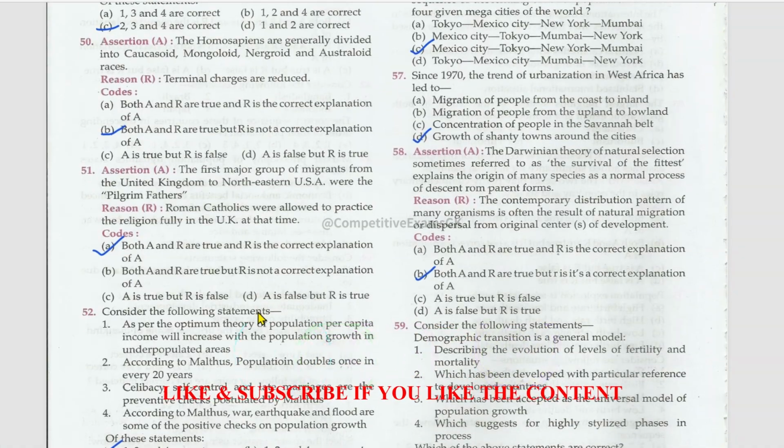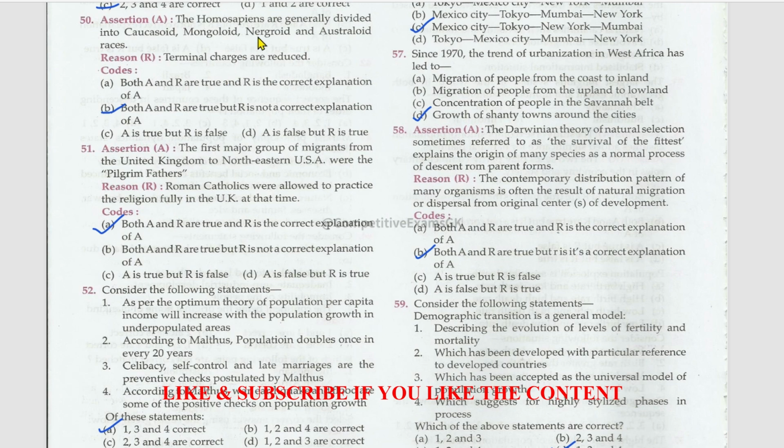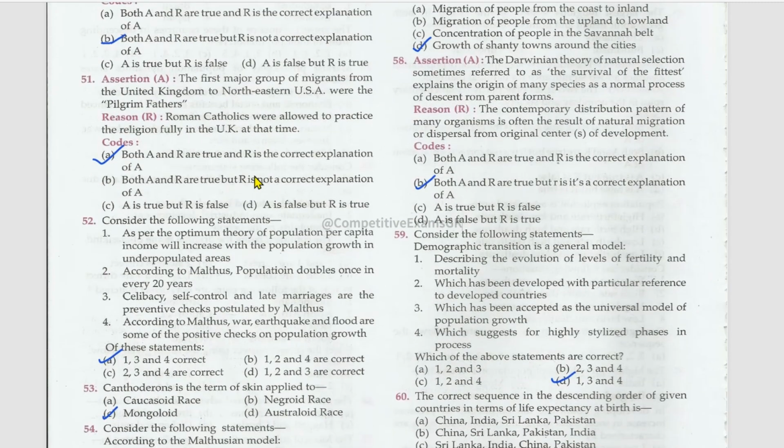Next, assertion and reason. The Homo sapiens are generally divided into Caucasoid, Mongoloid, Negroid, and Australoid races, right? Terminal charges are reduced. This is also true, but reason is not the correct explanation for assertion. Another question. The first major group of migrants from the UK to northeastern USA were the Pilgrim Fathers, right? The Roman Catholics were allowed to practice their religion fully in the UK at that time. This is also true. This is the correct explanation for assertion.